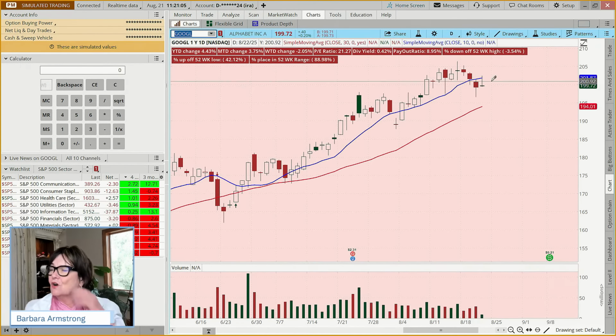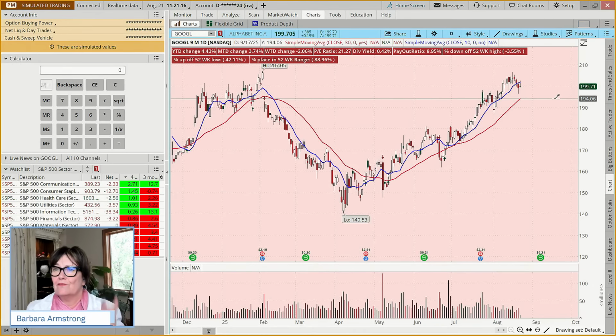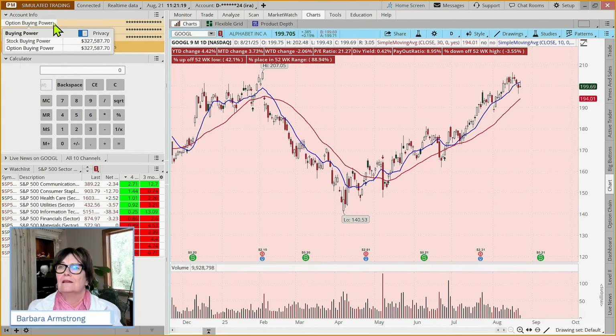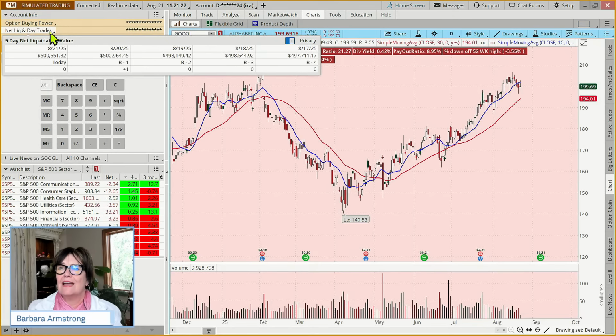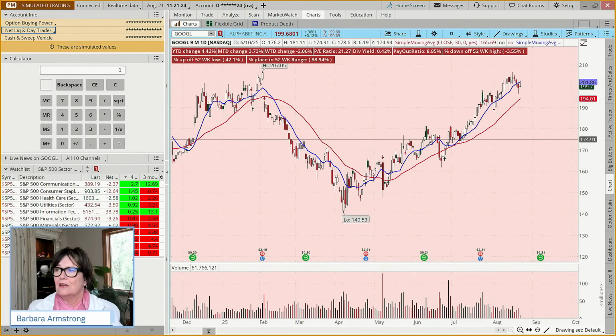Okay. So based on that, if we said, we're going to add this to our portfolio, we aren't going to put a target on it, but we want to put an exit in to define our risk. This account has $500,000 in it. So if we said we could have a $25,000 position, that's 5% of the portfolio. So we could buy 100 shares, but we don't want to risk more than $2,500 on any one trade. So what might we do?